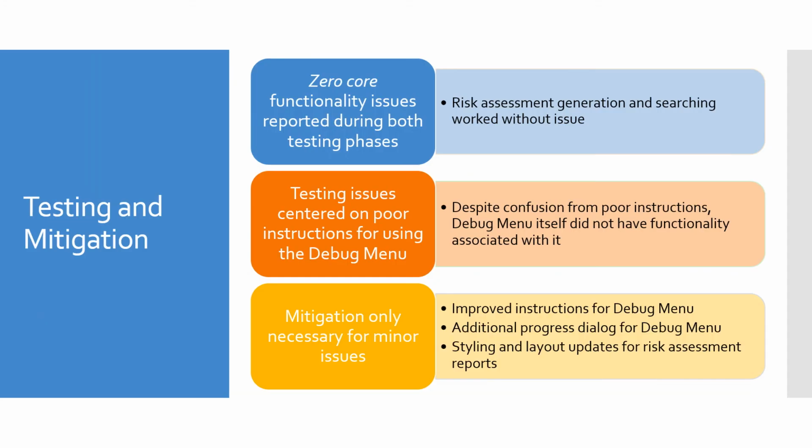Testing and mitigation for our development process was very quick. Through testing, we discovered no functionality issues with Prospect whatsoever. In fact, our only issues were due to poor instructions relating to the debug menu, an aspect of the application that was only necessary for testing. Mitigation involved improving our instructions and also updating our report layout, as you saw before, to make it more appealing to users.